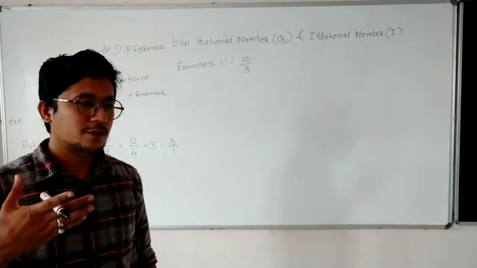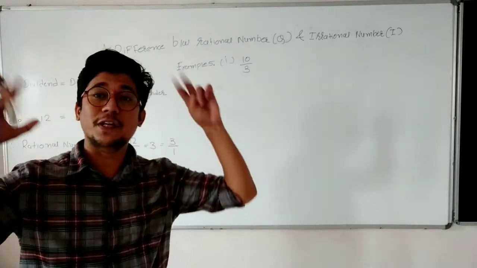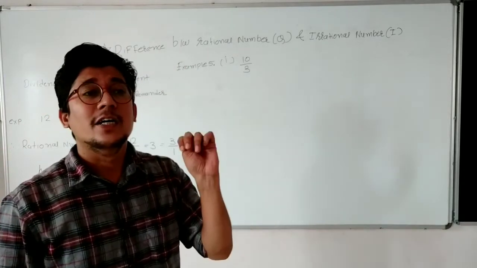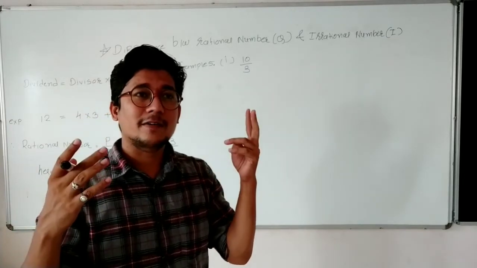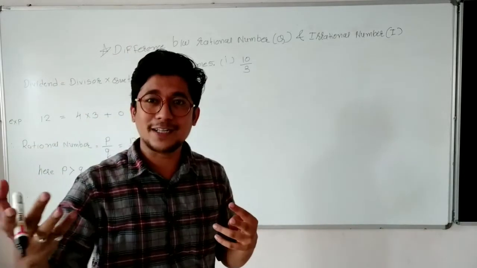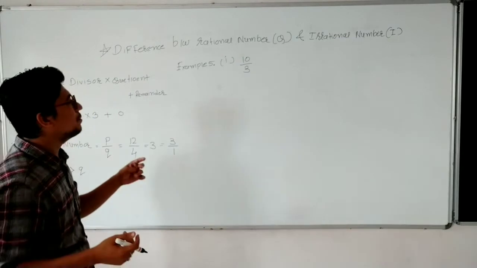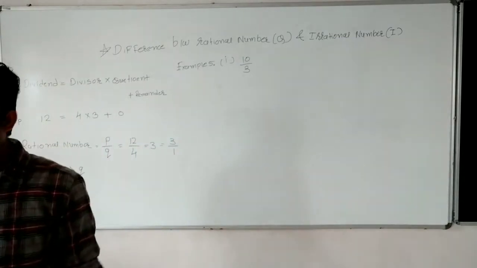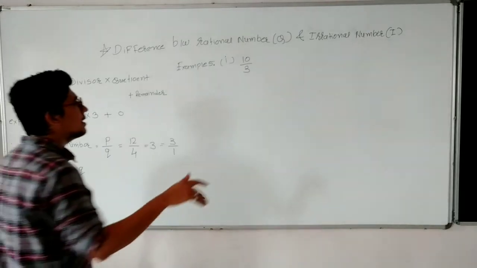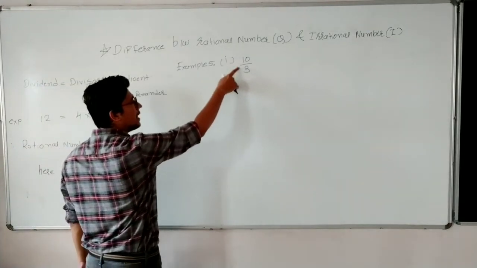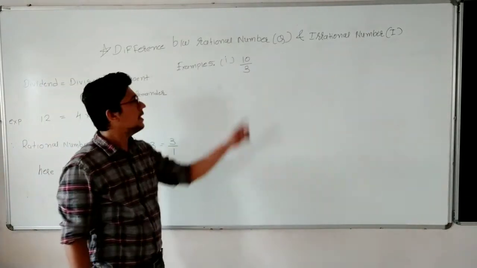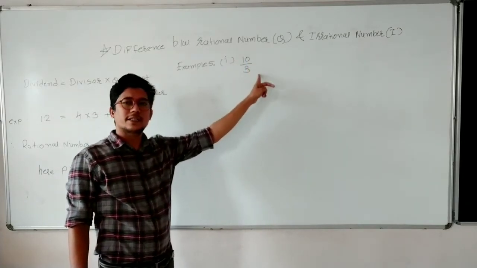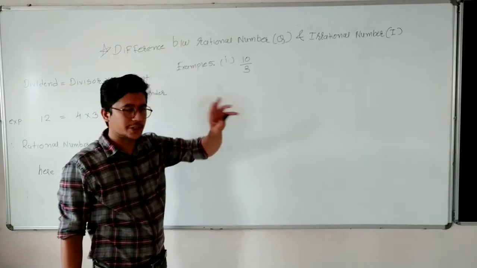Now we will move toward the world of irrational numbers. Irrational numbers are very interesting. Once you understand that, you will feel very smart in your life. Okay. So we will move towards the irrational numbers. Suppose here I am taking another example, 10 upon 3. Again, numerator is bigger than denominator, so there won't be an issue.